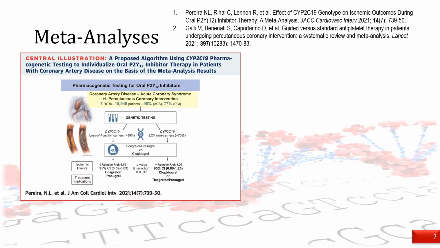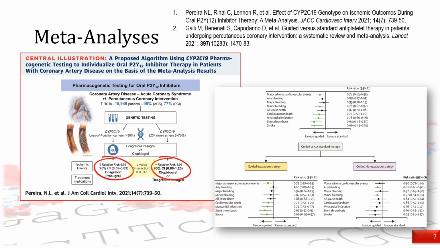Further to the earlier RCTs, investigators of TAILOR-PCI went on to meta-analyze almost 16,000 acute coronary syndrome individuals, 77% of whom received PCI. Pereira et al. found that the use of ticagrelor or prasugrel in CYP2C19 loss-of-function carriers was associated with significant reduction in ischemic events, whereas for those who were non-loss-of-function, it wouldn't make a difference even if clopidogrel was used. The p-value for interaction was statistically significant, suggesting the impact of CYP2C19 on the outcomes observed.